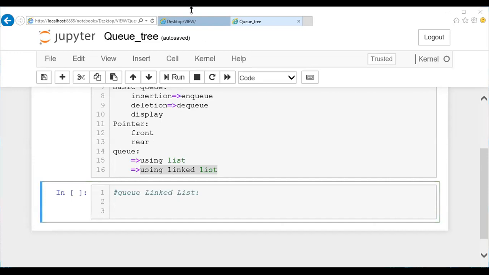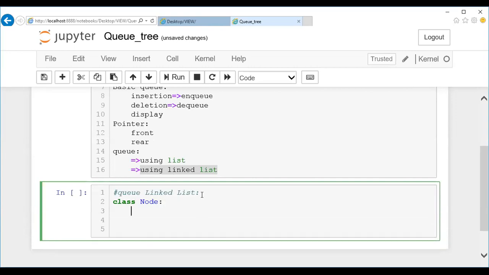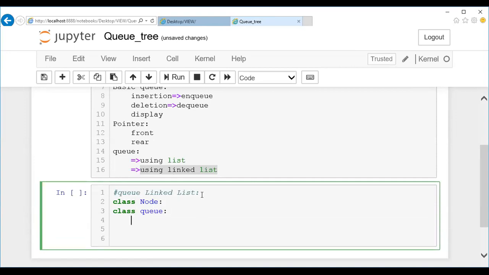Okay, Queue class and Node class. Yes, you're right. I believe there are some latency differences, your answers are popping up a little late. One class is Node, to have the data and the next part. And one class is Queue. These are the two classes required.